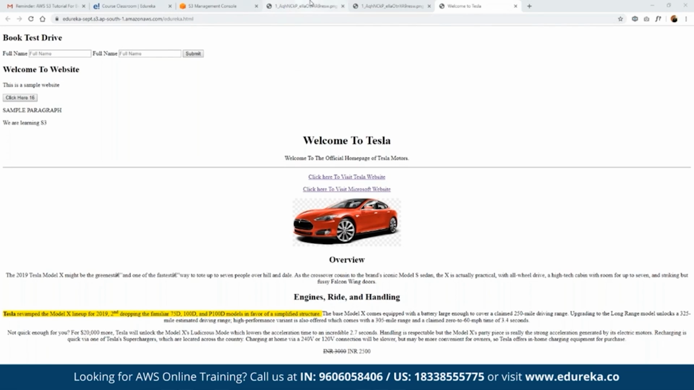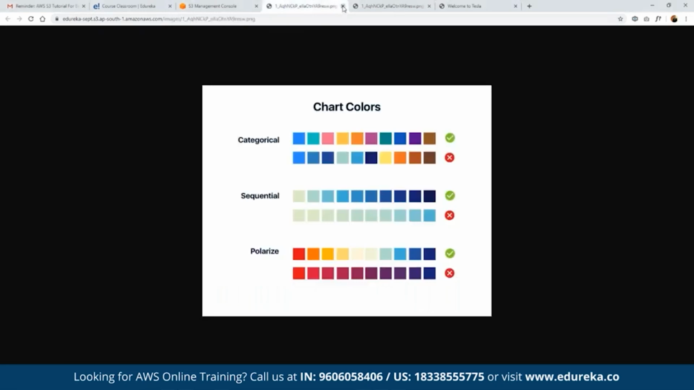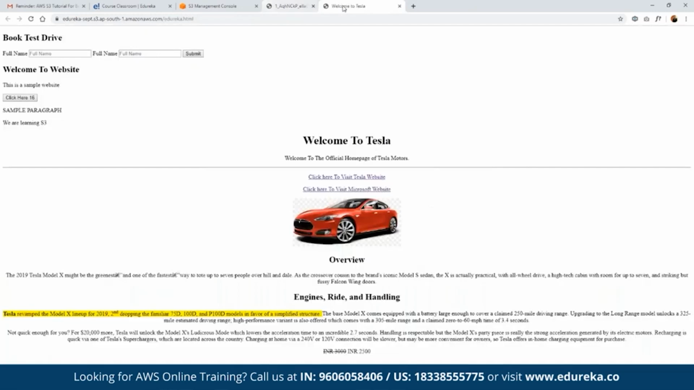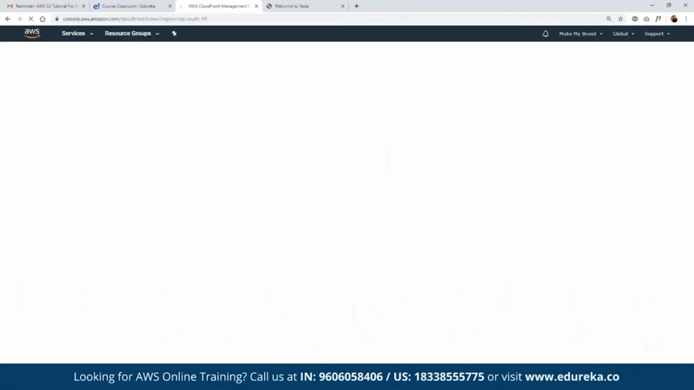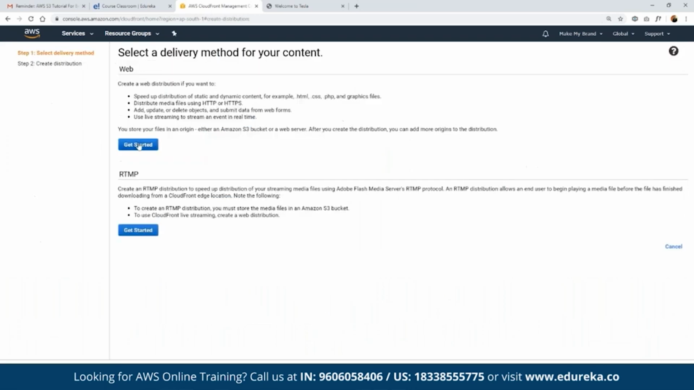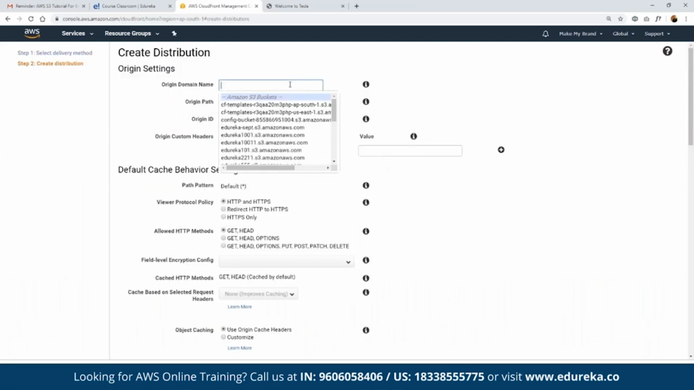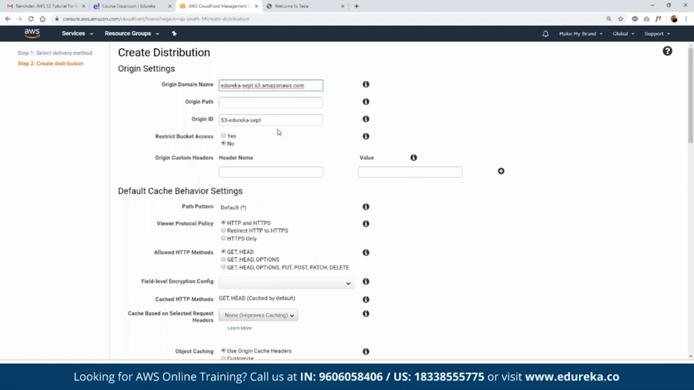Which is called CloudFront. So here we can look for the service named CloudFront. CloudFront is basically a content delivery network offered by AWS. Let us open that. If you want, we can click on create distribution, get started. Now here we can choose the default name. It will be the bucket name that we have created, so we had the bucket name as Edureka September 3. We simply have to choose the default bucket name. Everything else will remain the same.